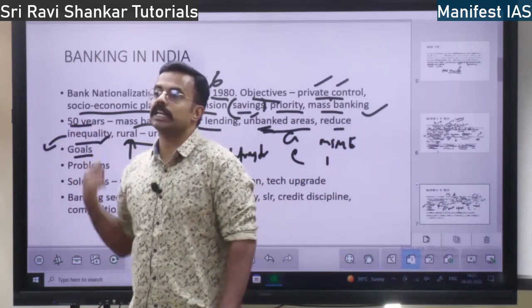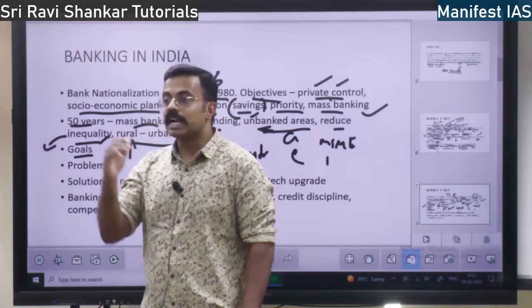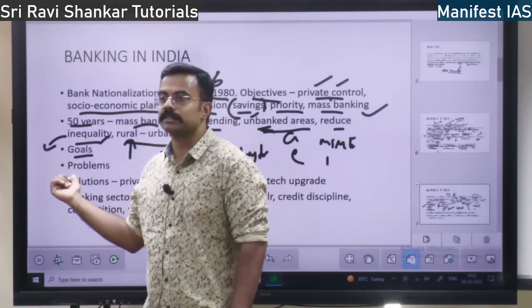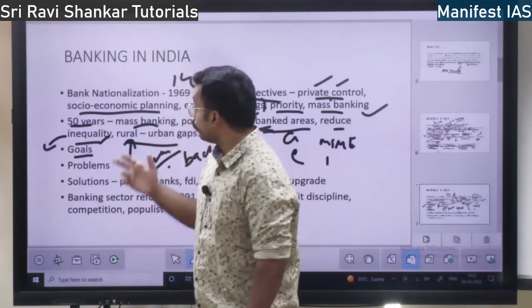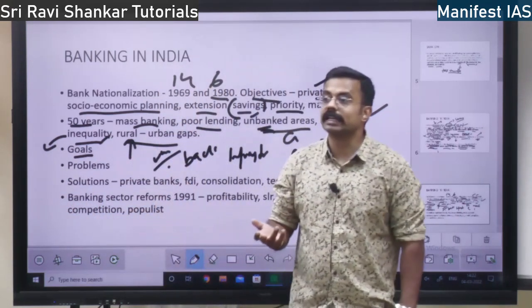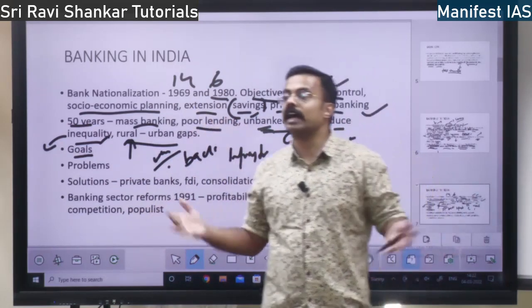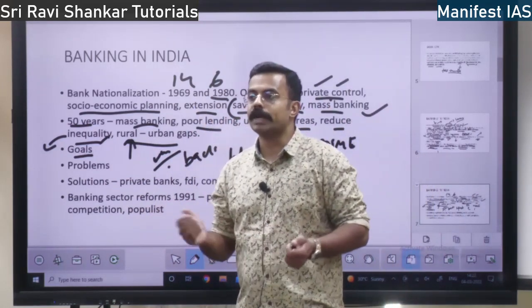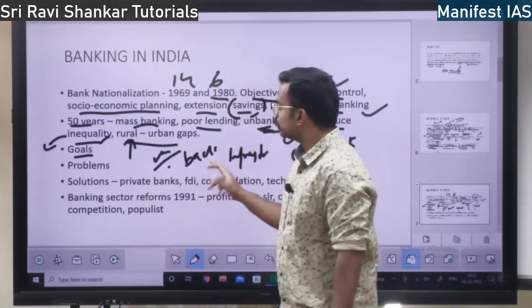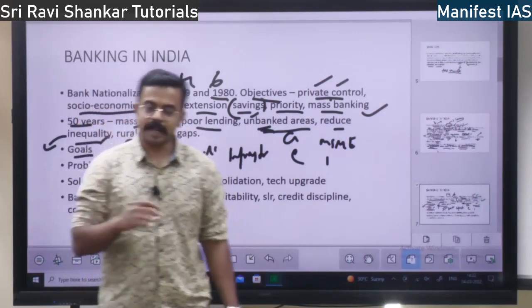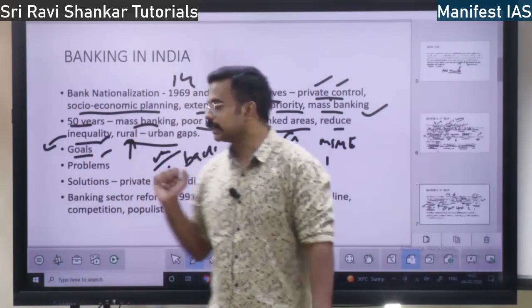Those savings can be utilized by the government. Fiscal deficit will reduce. Borrowing can be done directly from the banks, right? And also with more banking, employment will also increase. If banks are nationalized and expanded, the government will hire more people for operating the banks. So all those are the benefits. These are the goals of nationalization.